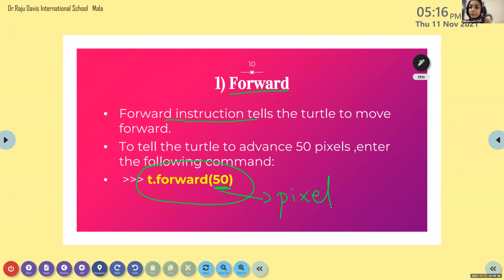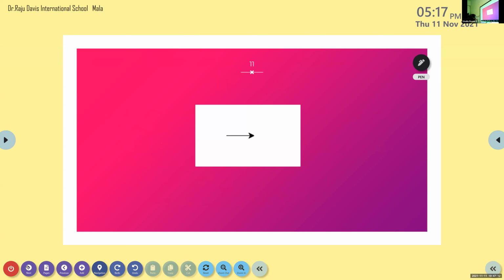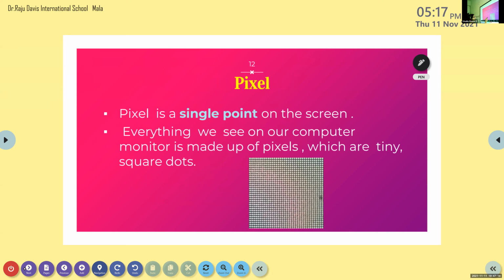Yes, ma'am, in my tablet. What is that? That is a picture element, which means that because of these pixels only, we are able to see images on computers, laptops, and all. They are the tiny dots that we can see on the image. If you zoom a picture, you can see that it becomes blurred. Because of this pixel only, we are able to see the image properly. So, which means that here you can see this, wait. This one.